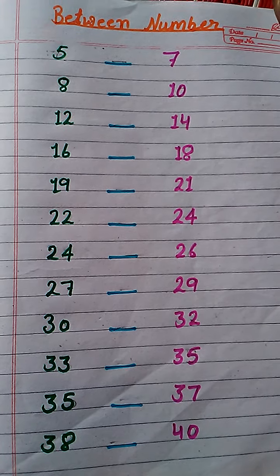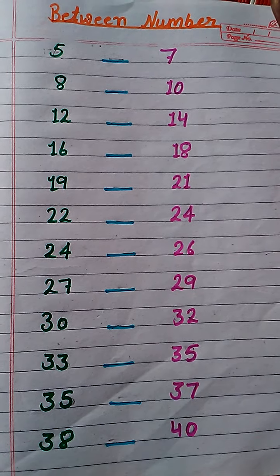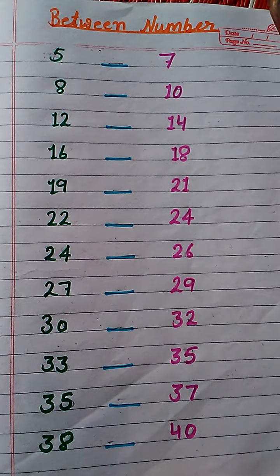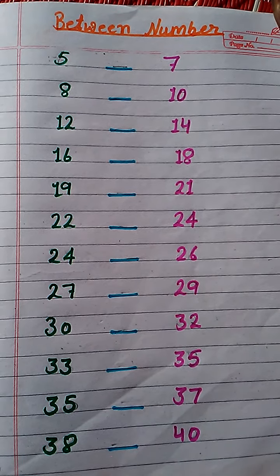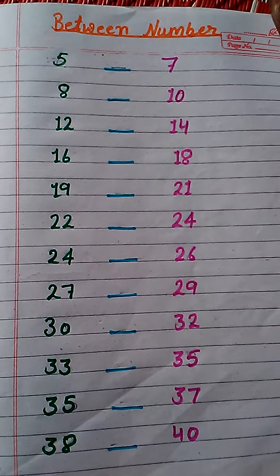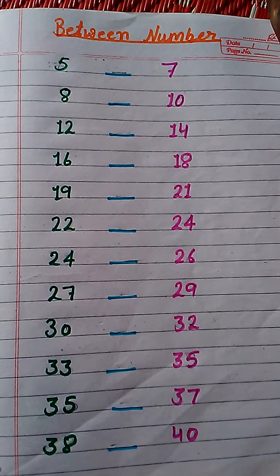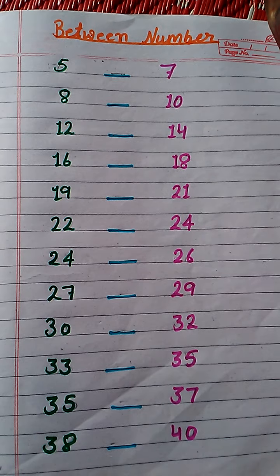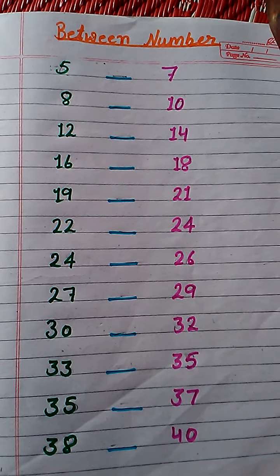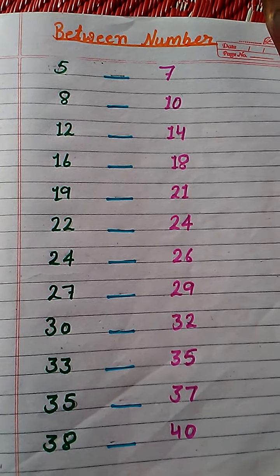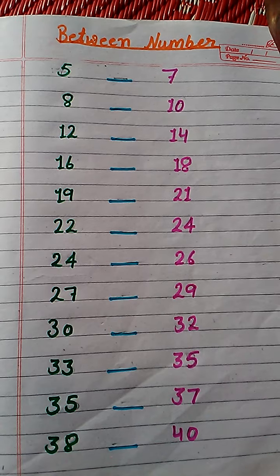Hello dear children. Today we learn about between numbers. First of all, we will know what are between numbers. The number or digit between two numbers is called a between number. In other words, the number that comes in the middle of two digits is called a between number.